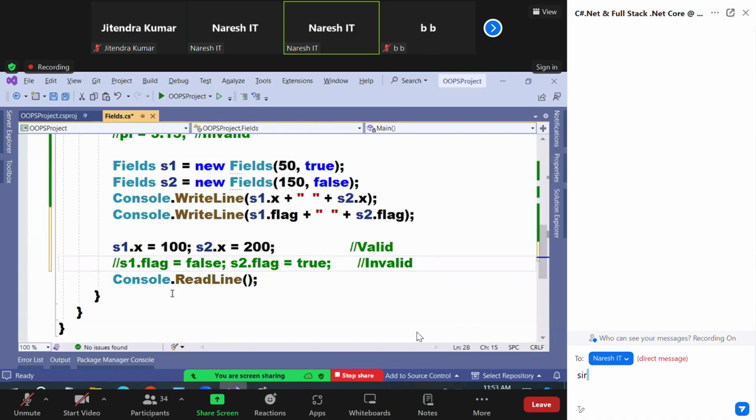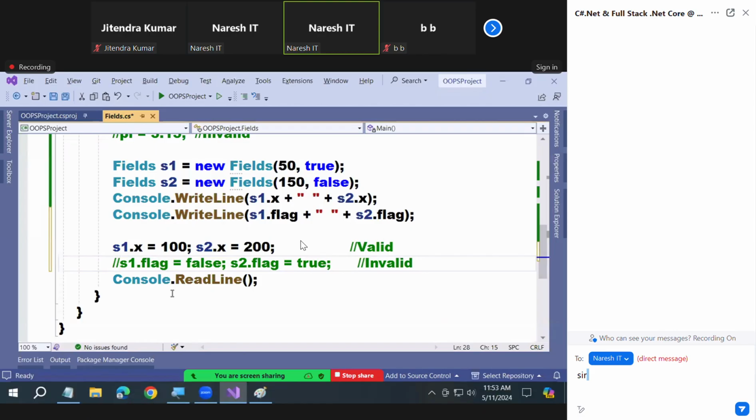Come on, once again. Static: single copy for the whole class, which can be modified. Constant: single copy for the whole class, which cannot be modified.